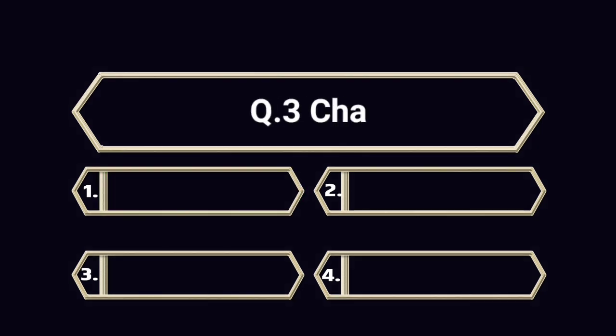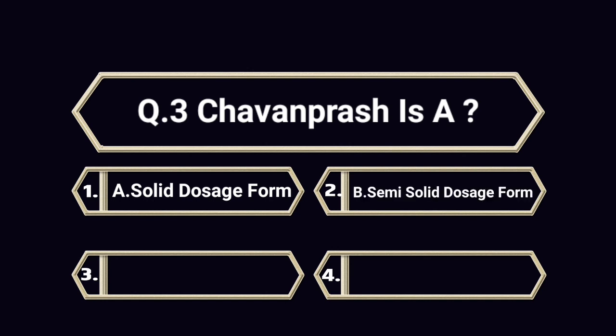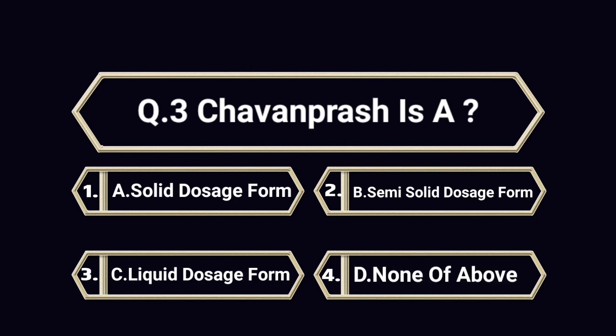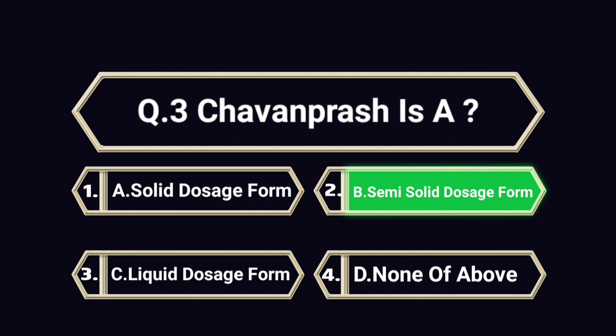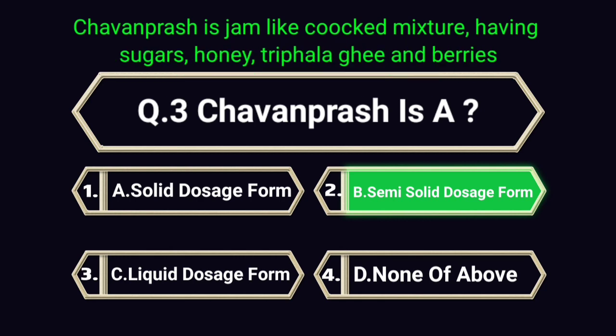Question number 3. Chavanprash is A. Solid dosage form. B. Semi-solid dosage form. C. Liquid dosage form. D. None of above. Answer is B. Semi-solid dosage form. Explanation. Chavanprash is jam-like cooked mixture, having sugars, honey, triphala, ghee, and berries.